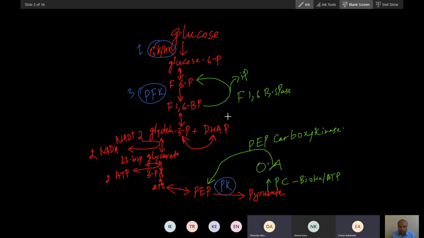Now fructose 6-phosphate will convert into glucose 6-phosphate. Glucose 6-phosphate will convert into glucose. The enzyme required here is again for removal of phosphate. This enzyme is phosphatase. Which phosphatase? Glucose 6-phosphatase.